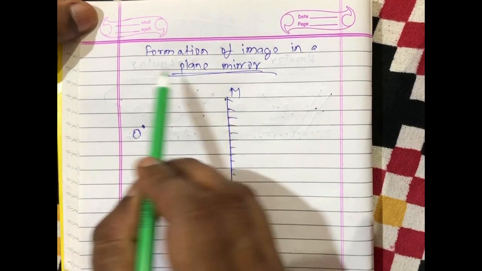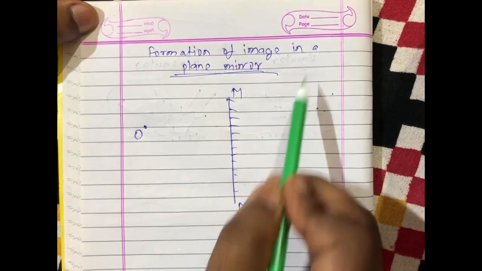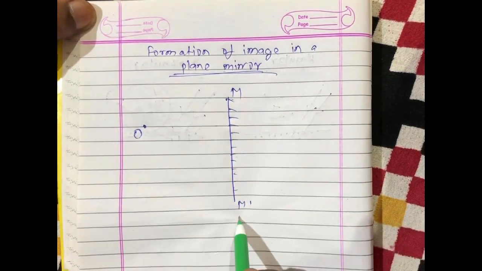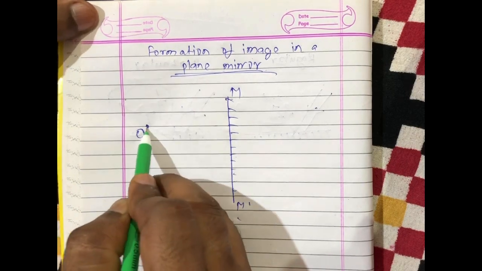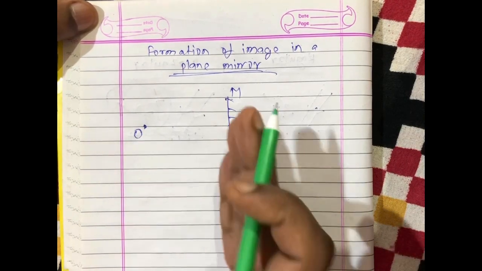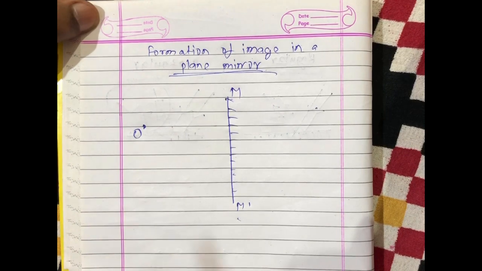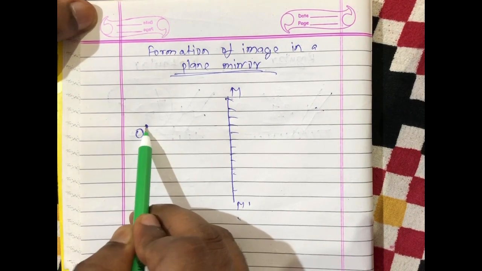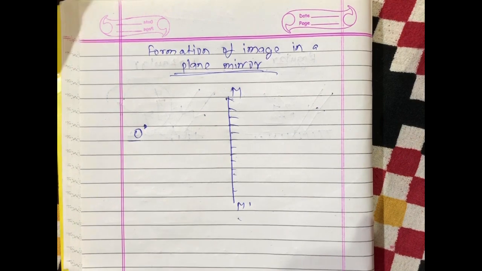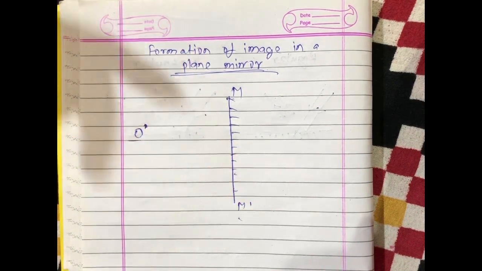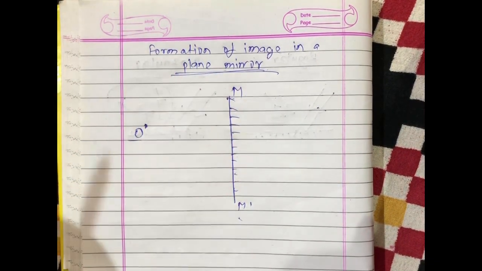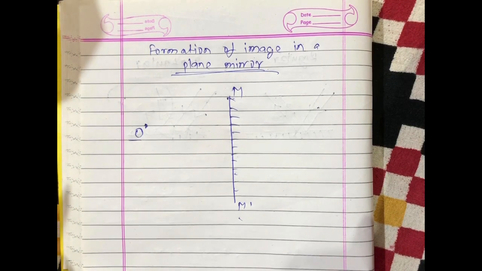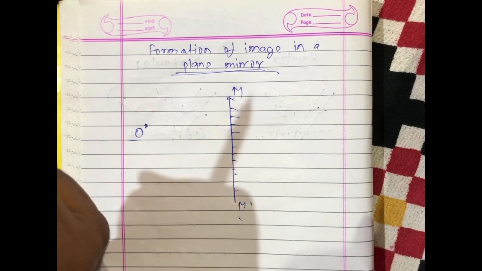Now we are going to understand formation of image in a plane mirror. Let M dash be a plane mirror and O an object which stands in front of the plane mirror. So now we are going to draw an image for this object O. From the definition of image, we know that when two or more reflected light rays actually meet or appear to meet at a point after reflection, then at the point of meeting an image is formed.